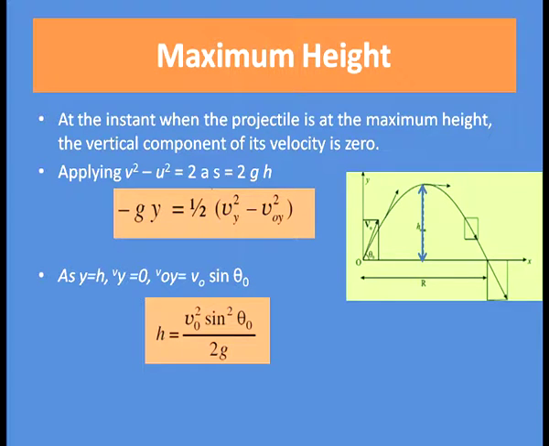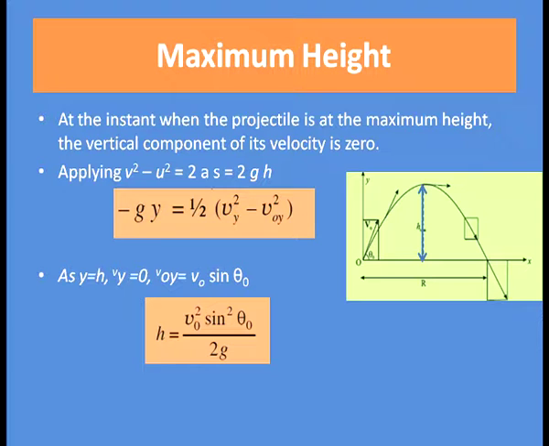Alternatively, we can say that when the vertical component of the velocity of a projectile is 0, that is the maximum height covered. We have seen that the velocity of a projectile along the vertical direction goes on decreasing when it is moving upward due to the acceleration due to gravity, and at a certain point it becomes 0. Up to that point only, the projectile moves in the upward direction. After that it gradually comes downward. So, that is the maximum height covered.